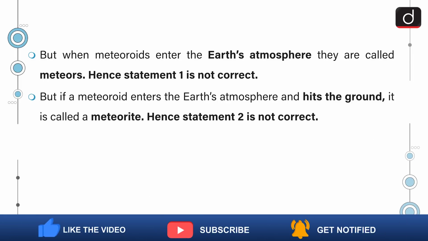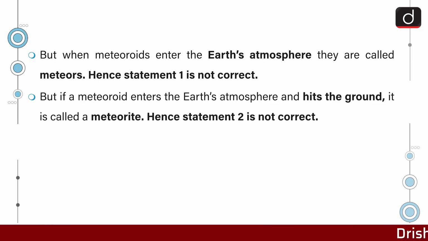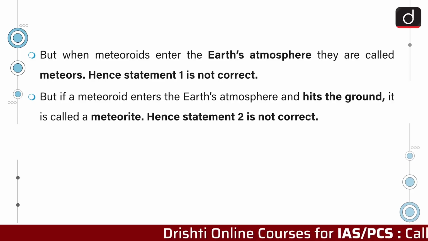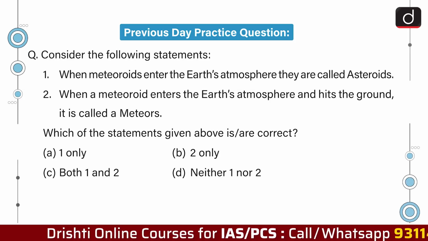But when meteoroids enter the Earth's atmosphere, they are called meteors. Hence, statement 1 is not correct. But if a meteoroid enters the Earth's atmosphere and hits the ground, it is called a meteorite. Hence, statement 2 is also incorrect. So the correct answer is option D, neither 1 nor 2.